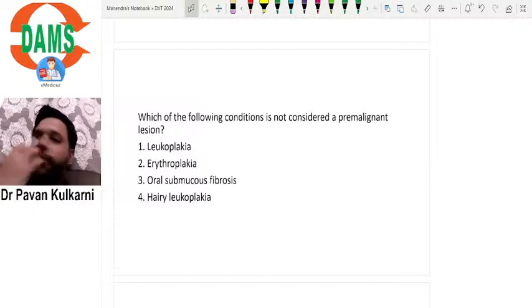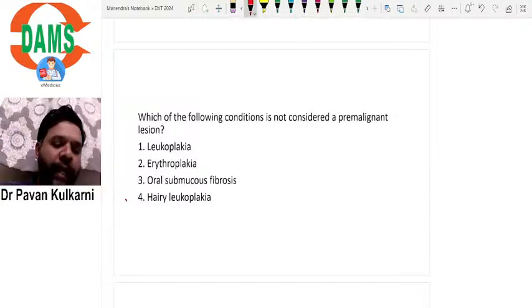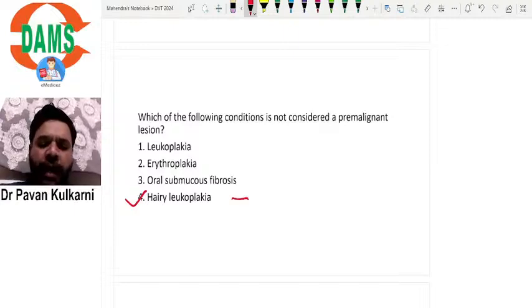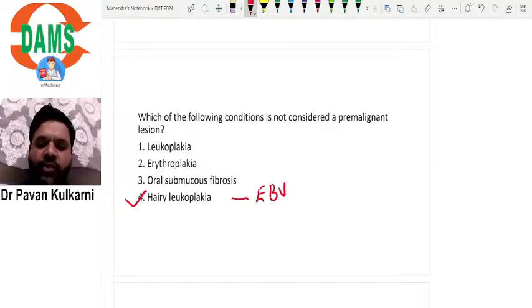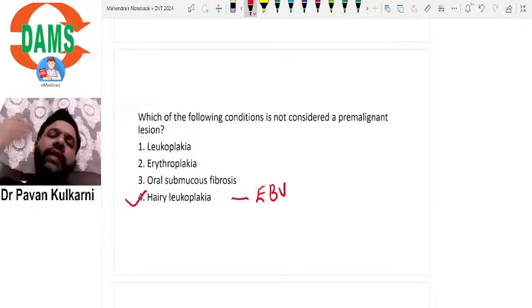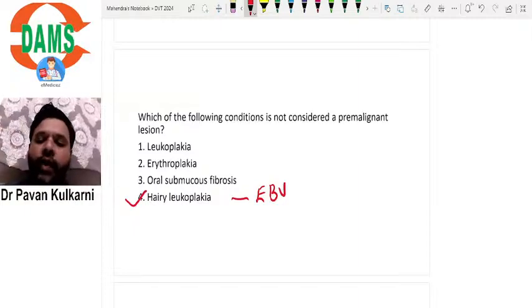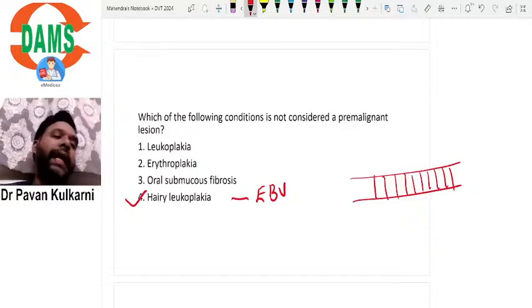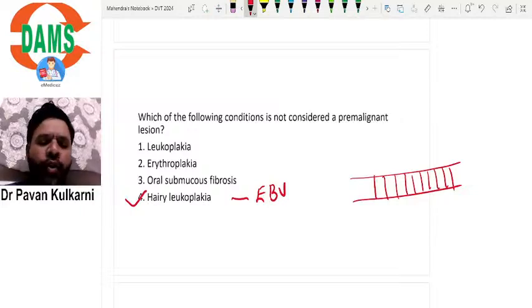Now, if you see in this, the fourth option, that is hairy leukoplakia, is not a pre-malignant lesion because it is caused by Epstein-Barr virus in HIV patients. So, in HIV patients, Epstein-Barr virus causes this oral hairy leukoplakia, where the person will have vertical striations on the lateral border of the tongue. If you see the lateral border of the tongue, it will have vertical striations like this. That is called oral hairy leukoplakia. So oral hairy leukoplakia is not a pre-malignant lesion.